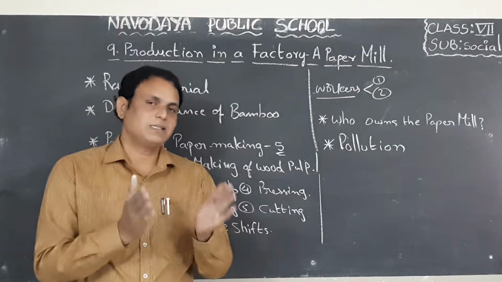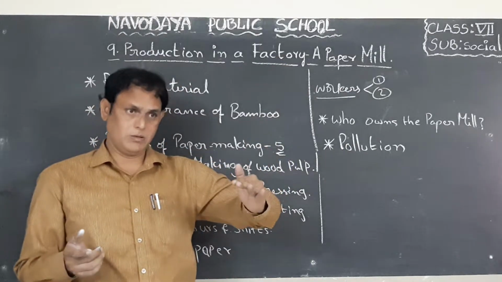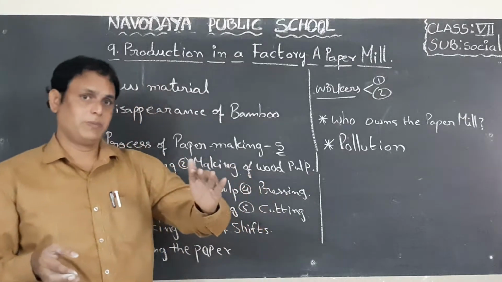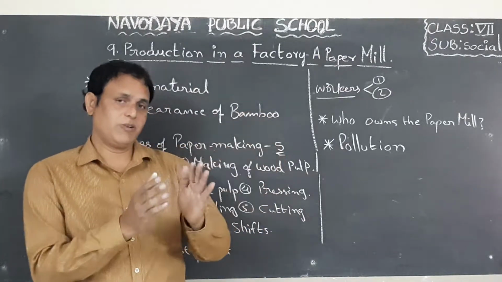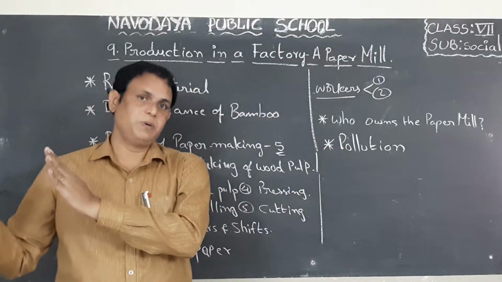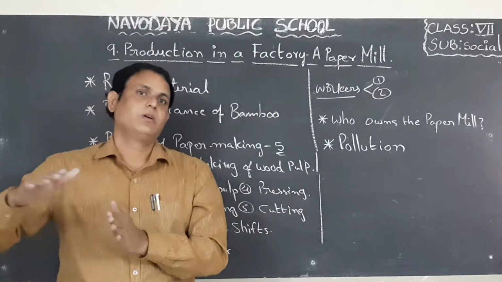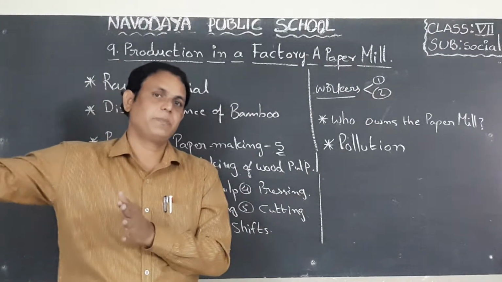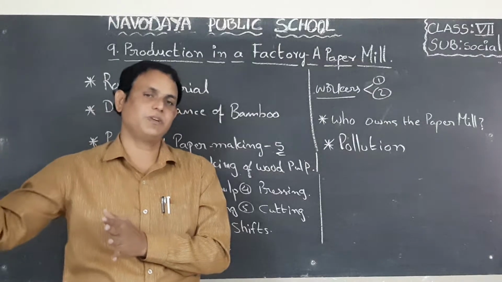I said from morning 6 to 1 PM, that is one shift duty. 1 PM to 8 or 9 PM, that is the second shift duty. 9 PM to next day 6 AM, that means night duty, that is the third shift duty.